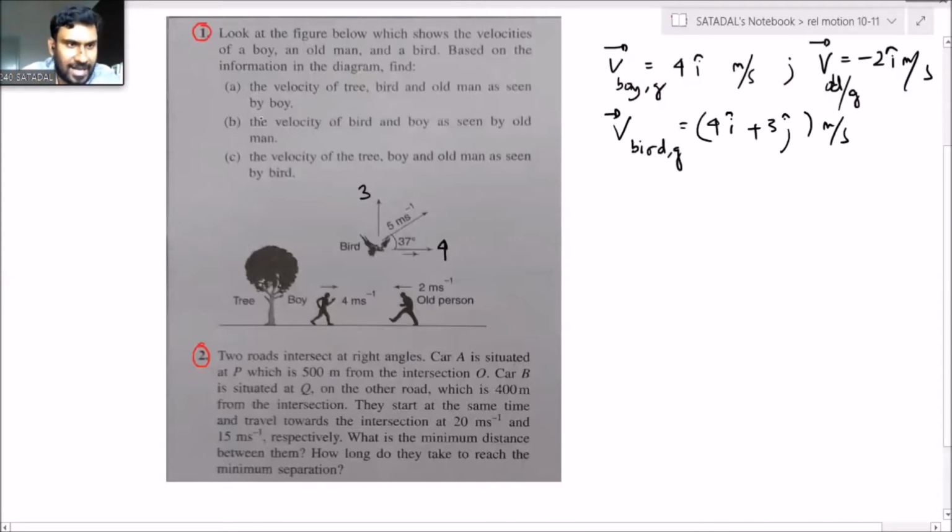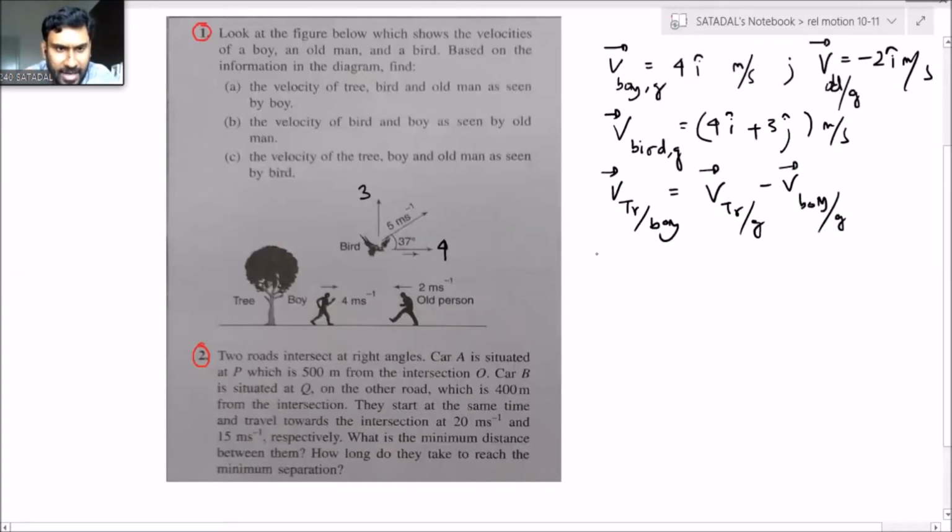Right. So they are asking in the first question the velocity of the tree, bird and old man as seen by the boy. So you can write the velocity of the tree with respect to boy is equal to the velocity of the tree with respect to ground minus the velocity of the boy with respect to ground. Next, the velocity of the bird with respect to boy is equal to the velocity of the bird with respect to ground minus the velocity of the boy with respect to ground.